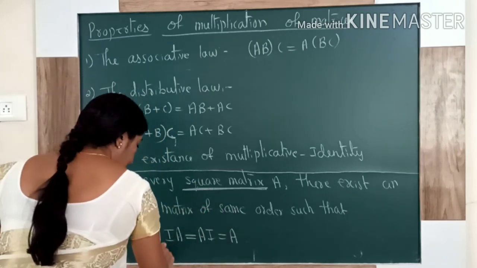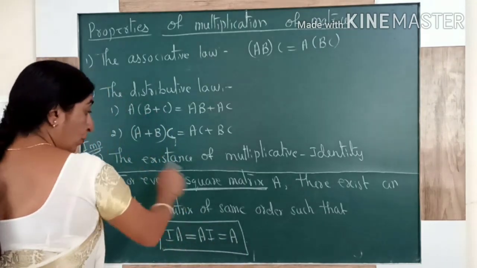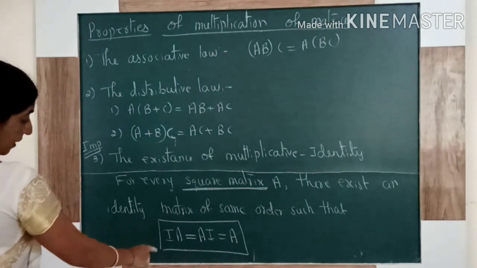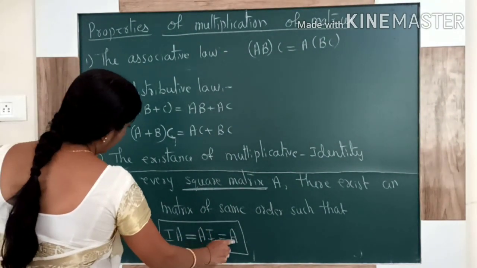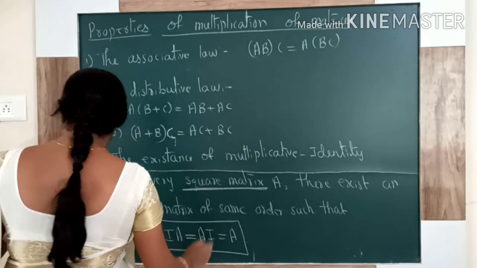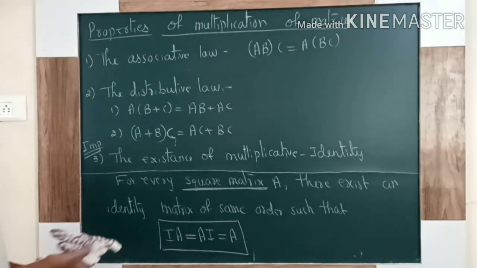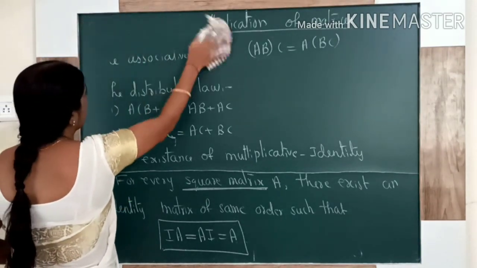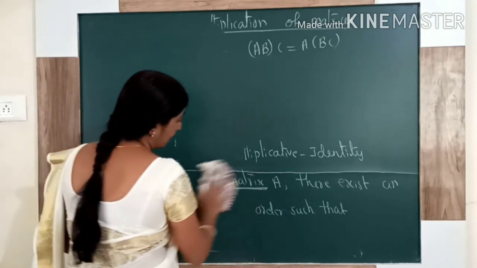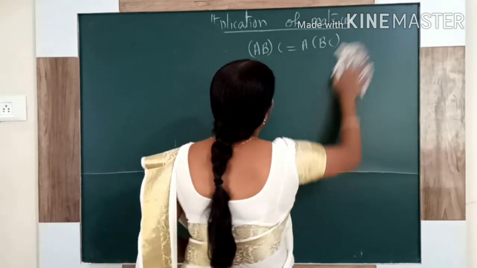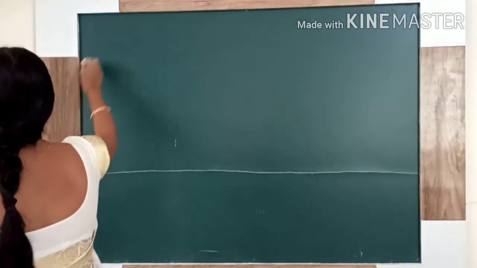Underline this. If you multiply any square matrix with the identity matrix, you always get the same matrix A. So this is the existence of multiplicative identity. I will explain that in the example too, so don't worry. After this, note an important point.